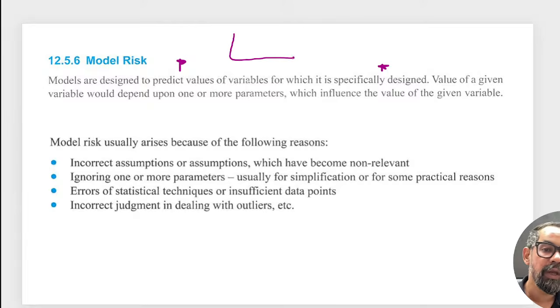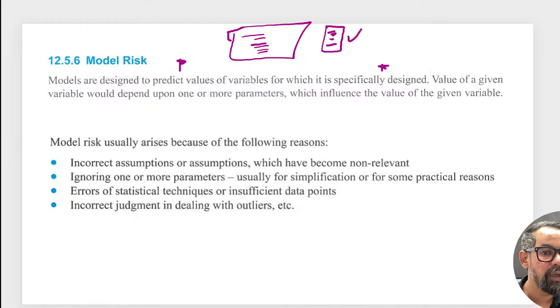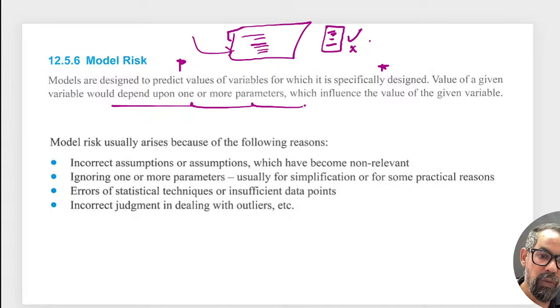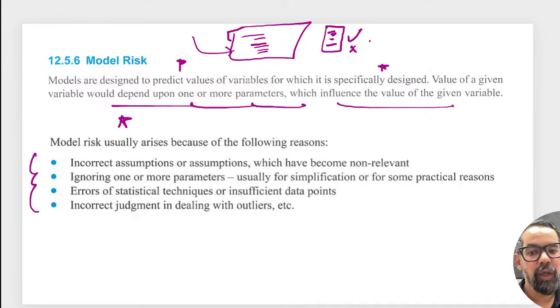We have created a system, and if we put in the input, after processing the data it provides us a report. Based on these reports, we are making a decision. But if there is something wrong while we have designed this system, or if the data available to the system is outdated, obviously it will generate the wrong report. So that is your model risk. The value of a variable would depend upon one or more parameters which influence the value of the given variable. So these are the reasons for your model risk. So model risk is clear.